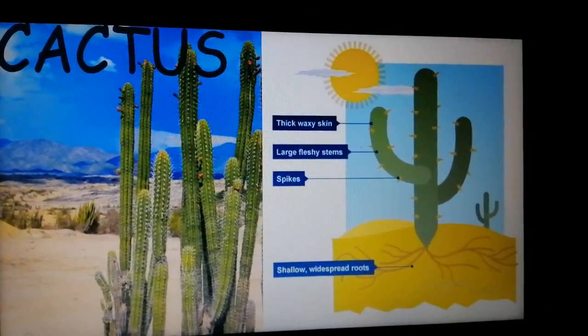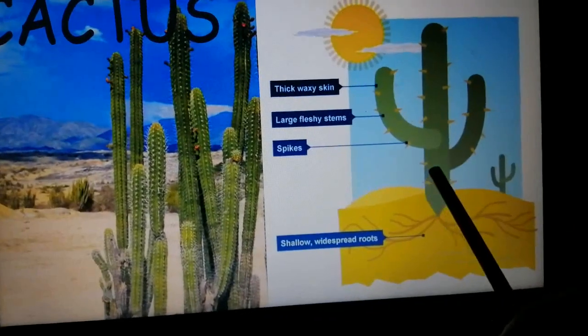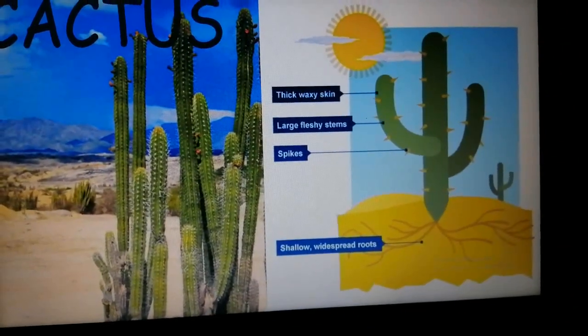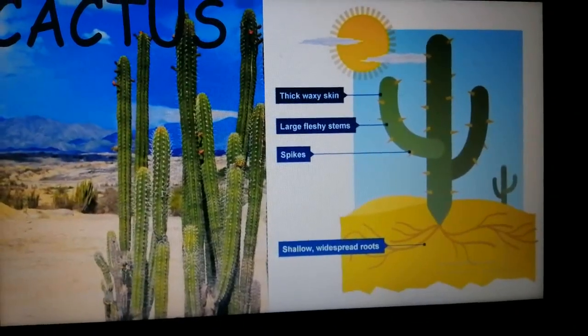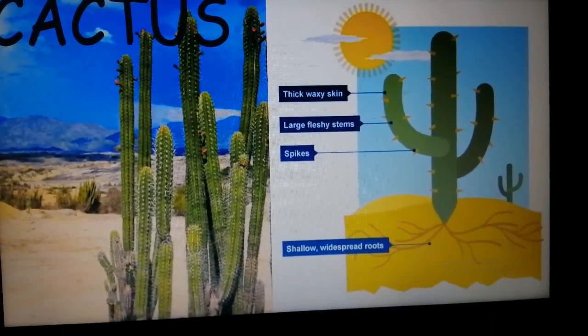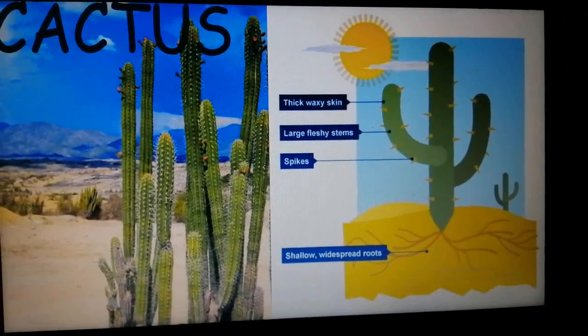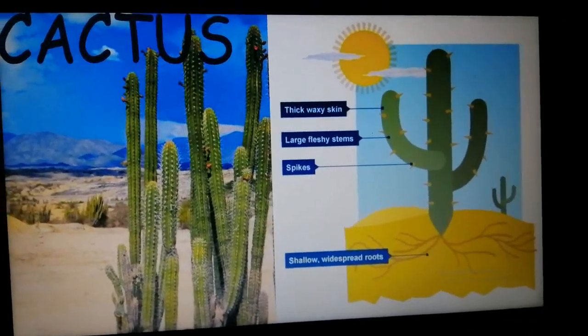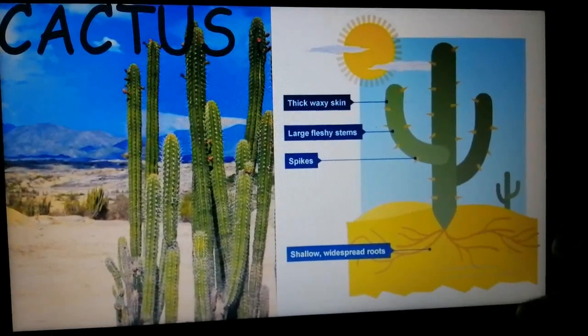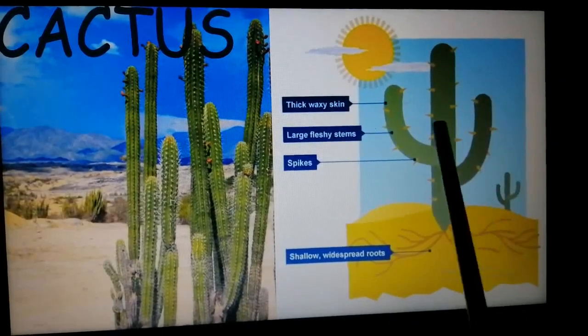Then it has spikes. The leaves of the plant have been converted into thorns or spikes. All right, this is to decrease the surface area, and that is how evaporation of water is prevented. Clear? I'll show you what that means. Let's look at the next point first.